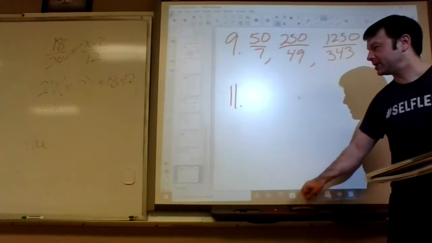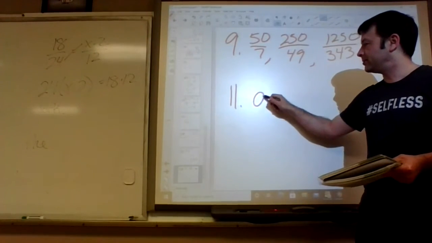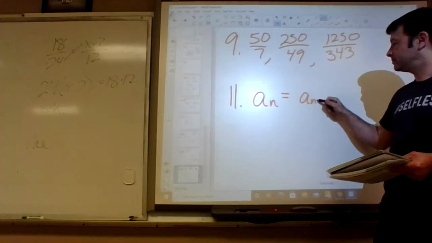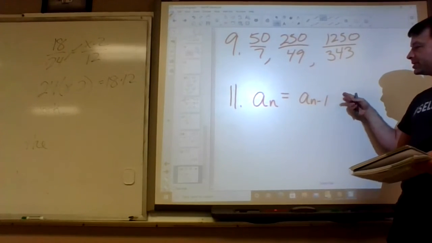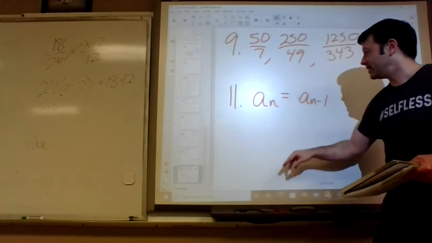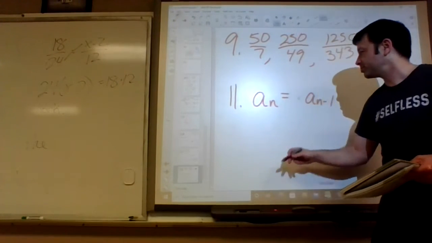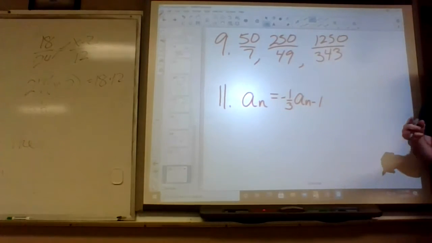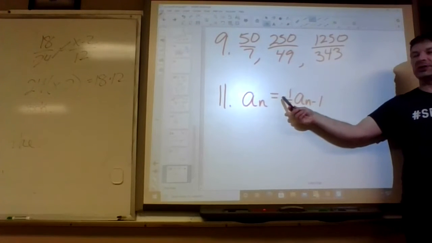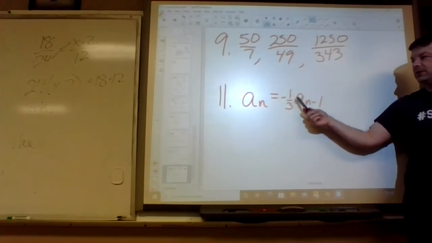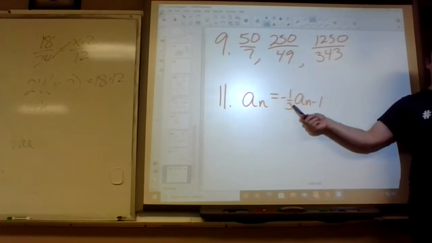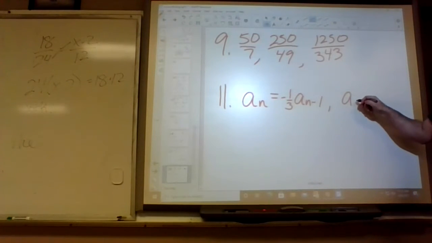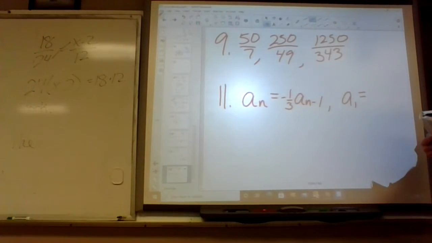So we did this yesterday, so you probably will kind of remember this. Recursive formulas look like this. You guys remember that? Yesterday we put like plus 3 or whatever it was. But today it's multiply. So on this one it's multiplying by negative 1/3. So you just put that right there. It means each term is equal to negative 1/3 times the previous term. That's what it means. And remember also we said what the first term was, which on this one is 9.